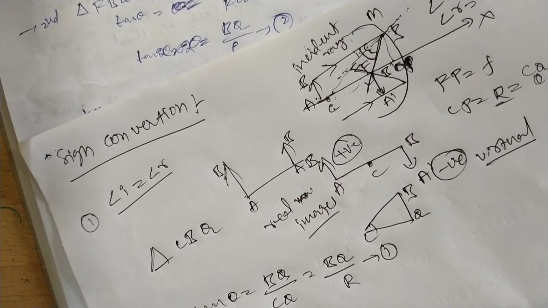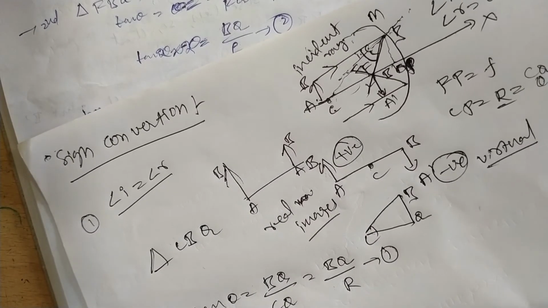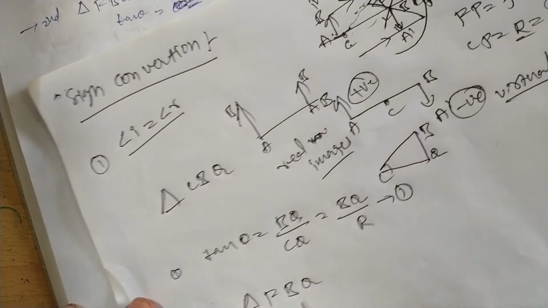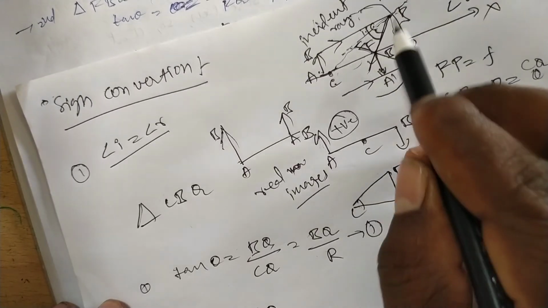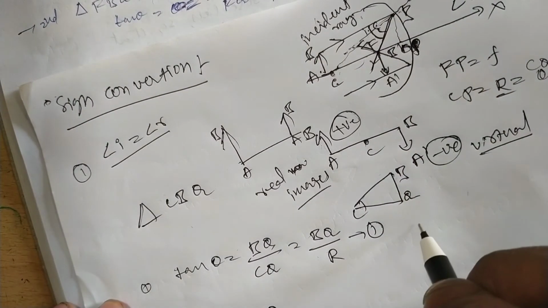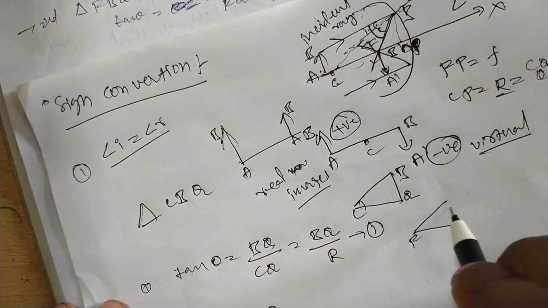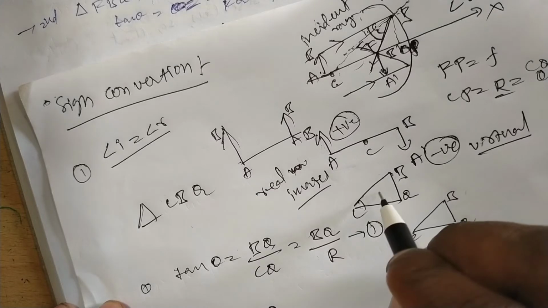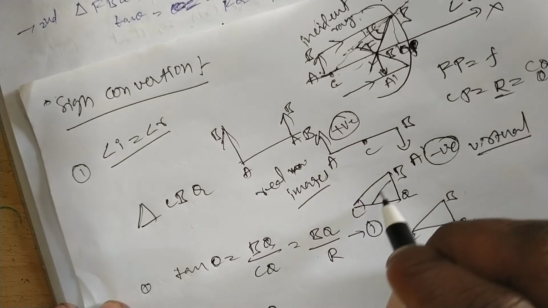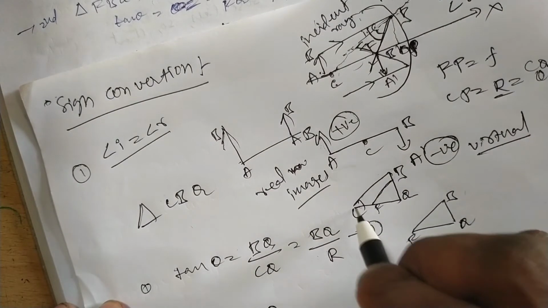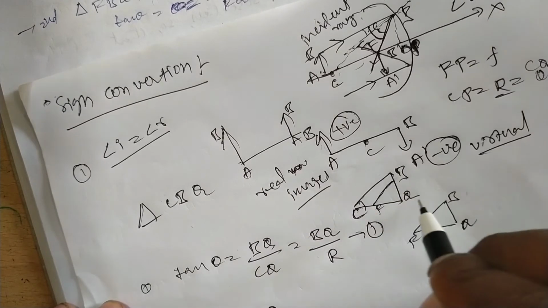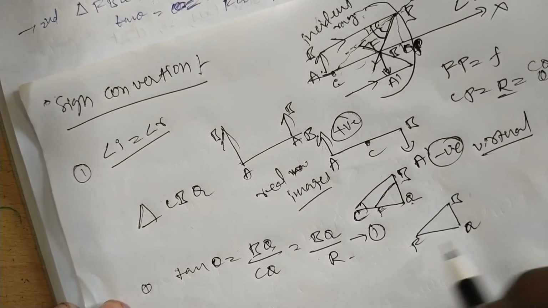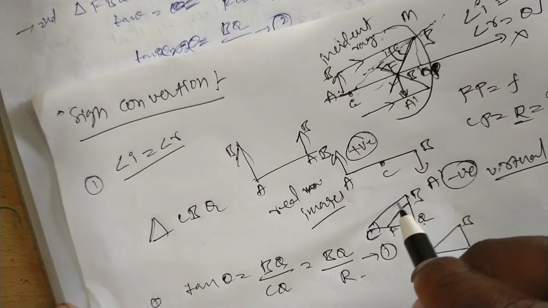Next, take the triangle FBQ. Here F, and this is C. One triangle is CBQ, equation number 1, and the other is FBQ. The angle here is 2 theta.